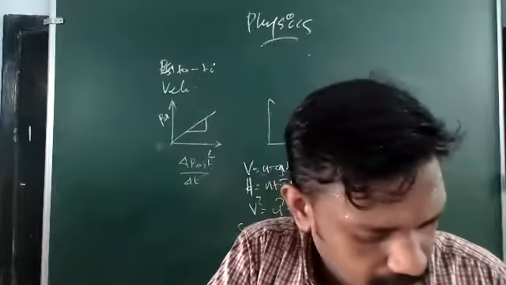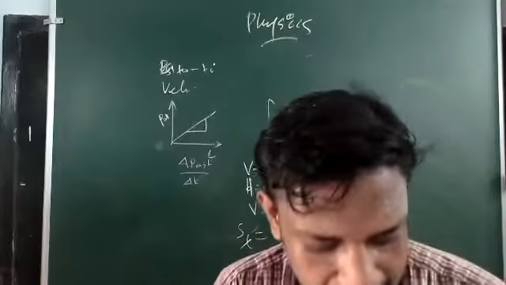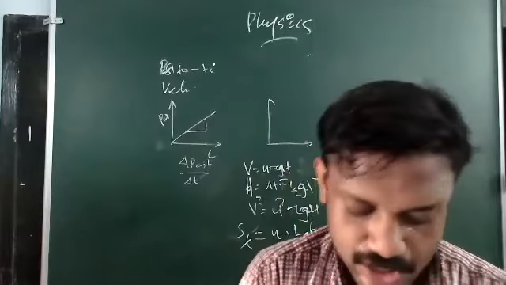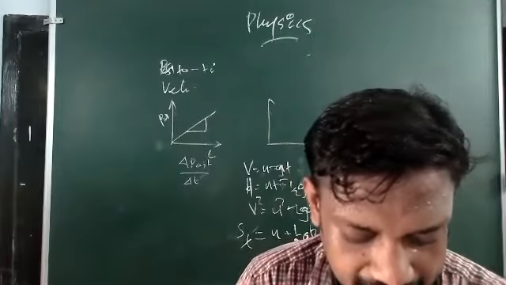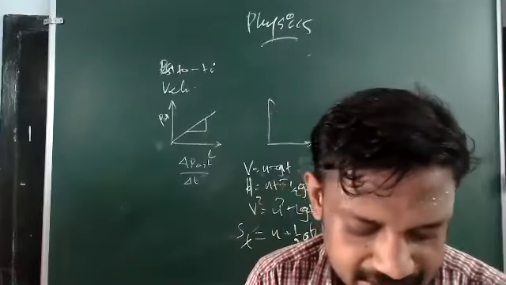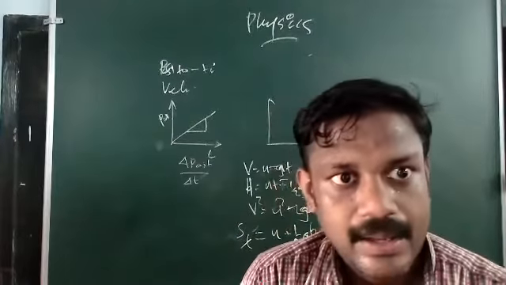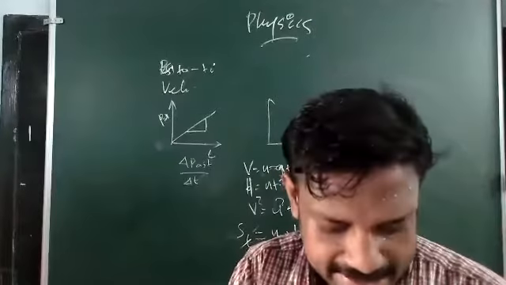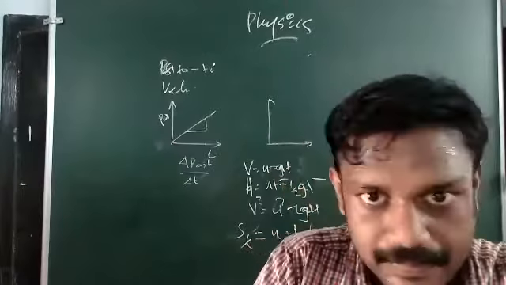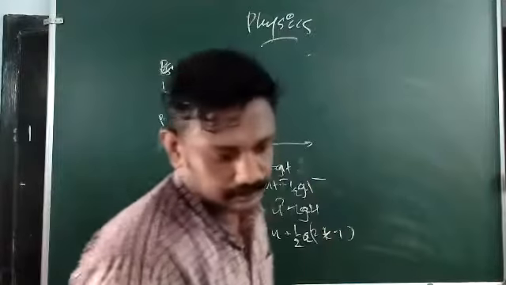Now see question number 11. A car accelerates uniformly on a straight road from rest to a speed of 180 km per hour in 25 seconds. Find the distance covered by the car in this time interval. The car accelerates from rest to 180 km per hour. 180 km per hour means how many meters per second?